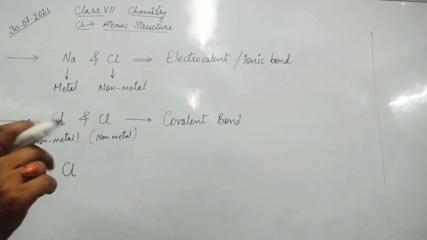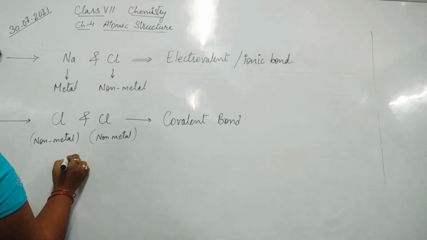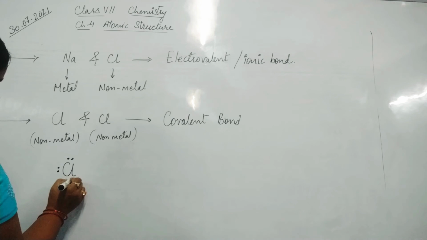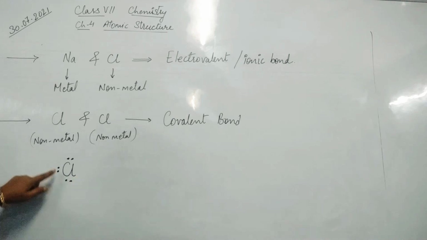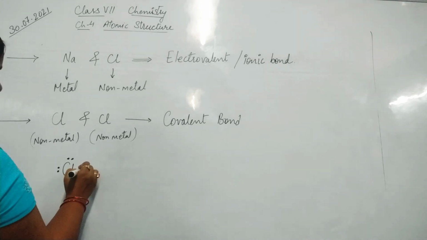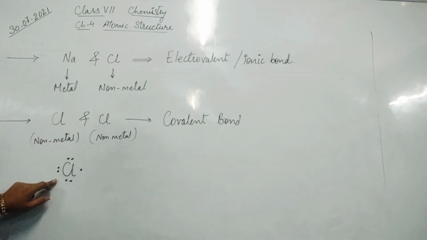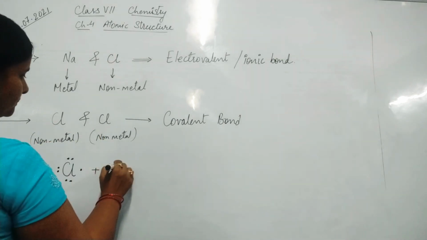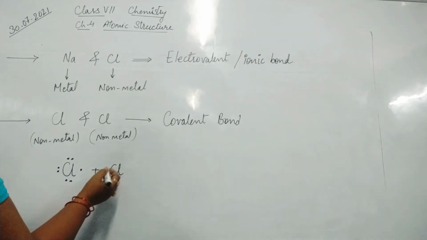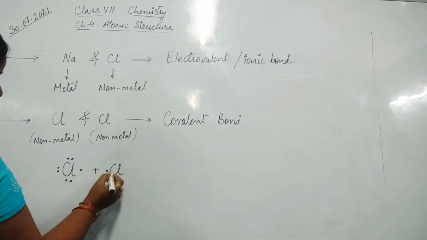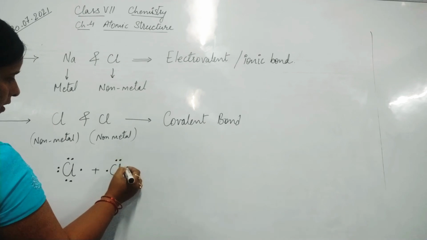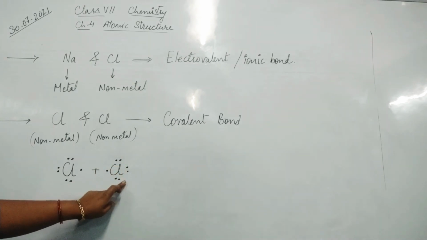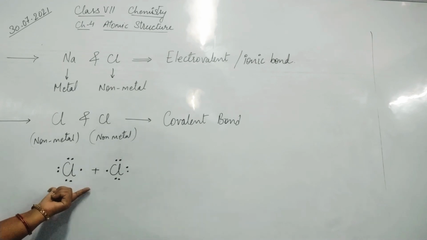Those 7 electrons we can draw like this: 2 electrons, here 2 electrons, 2 plus 2 is 4, plus 2 is 6, and now 7 electrons. This chlorine will join with another chlorine, which also has 7 electrons.